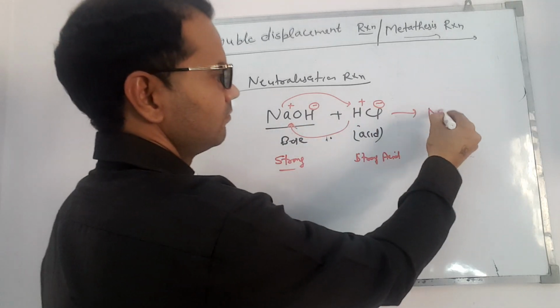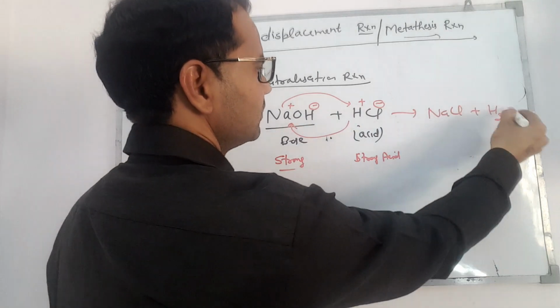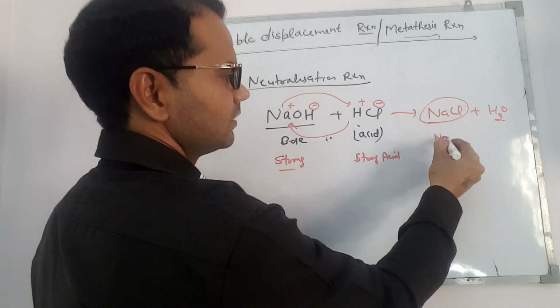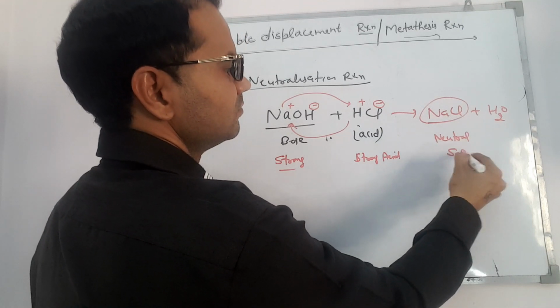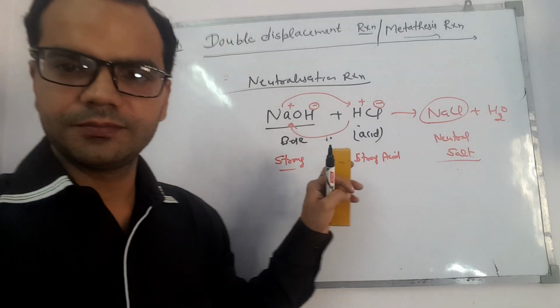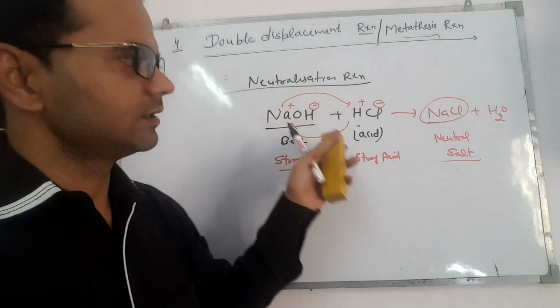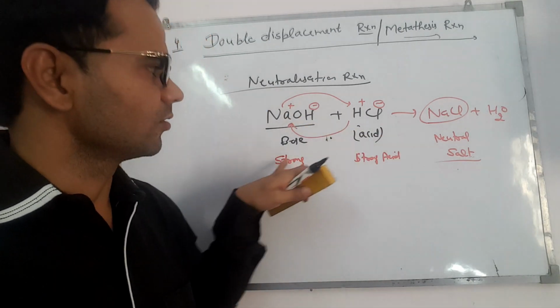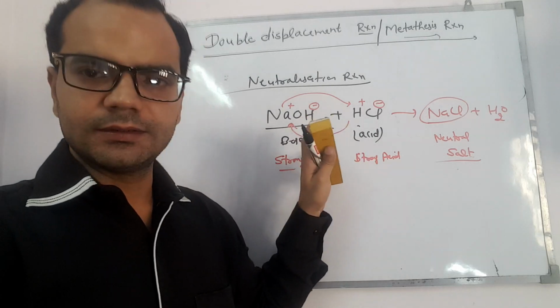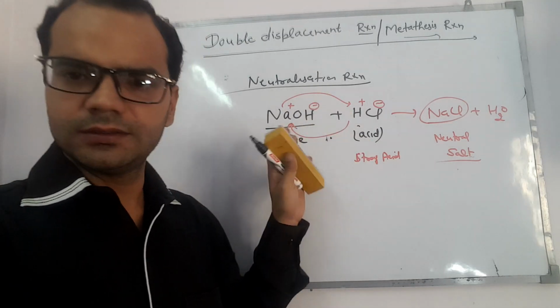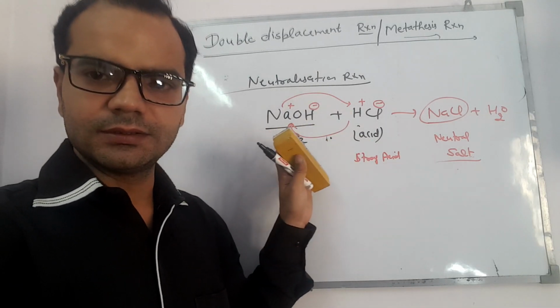So what will form? NaCl plus H2O. NaCl is a common salt, a neutral salt. Easy. This is the neutralization reaction formed by the reaction of a strong base with a strong acid, or even with a weak base or weak acid, depending on the reactants.